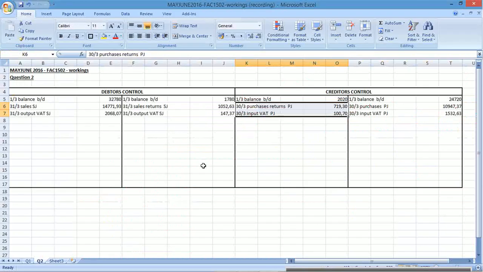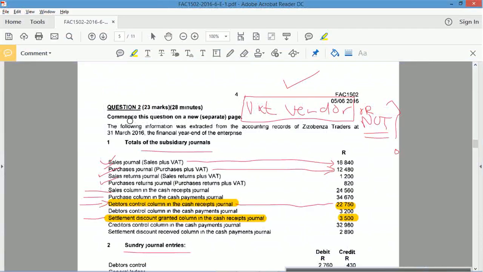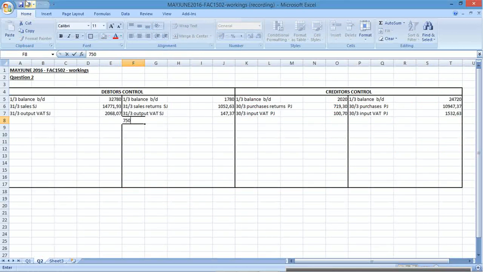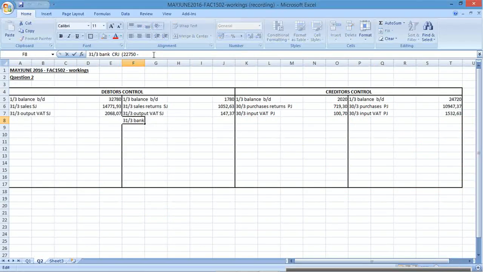22,750 less one. So bank, CRJ, brackets 22. How much was it? 22,750. Less, what is the discount? 3,500. Close brackets.